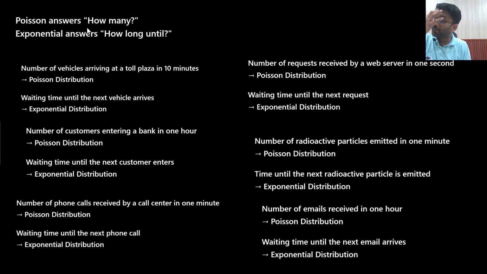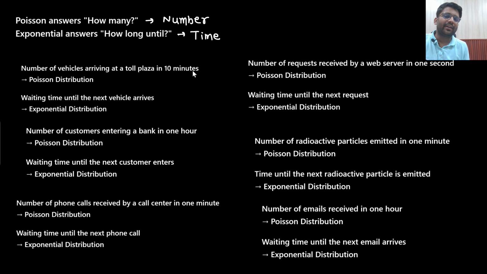So Poisson's distribution will always answer how many. That means how many people, how many vehicles, how many customers. So it will always talk about the number. Poisson distribution always talks about the number, and exponential distribution will always talk about how long until. That means it will talk about the time.